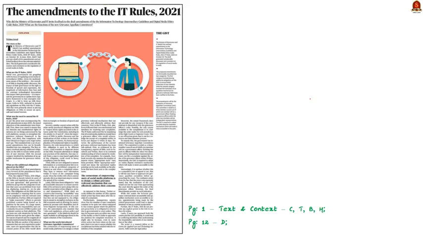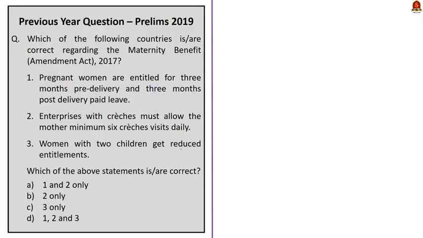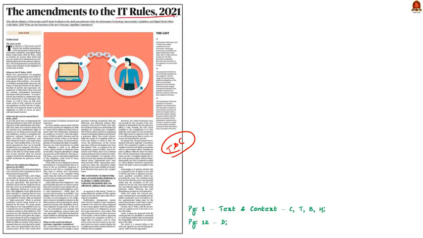See, this is a text and context article, and you may think why I have taken this particular article. See, this is about the amendment to an important rule, which is nothing but the Information Technology Intermediary Guidelines and Digital Media Ethics Code Rules 2021. It is necessary to know the important provisions of such rules.